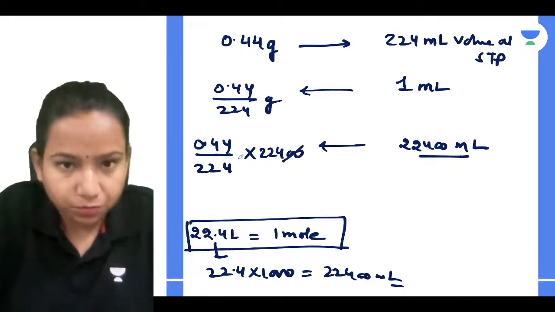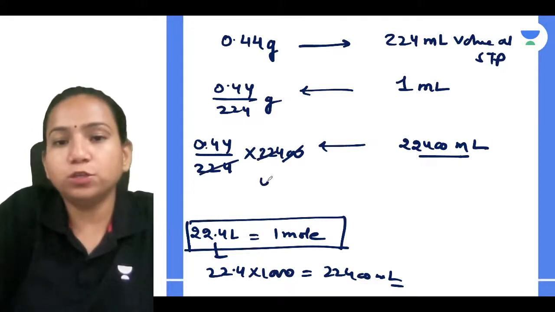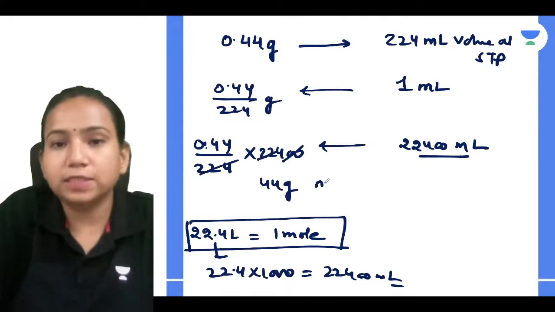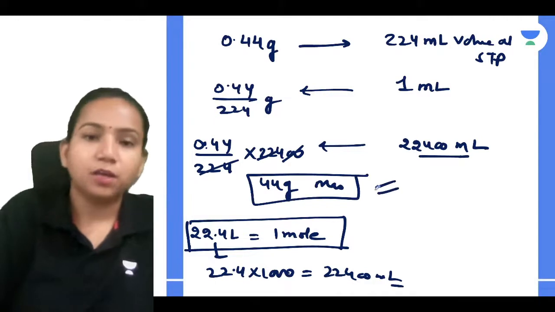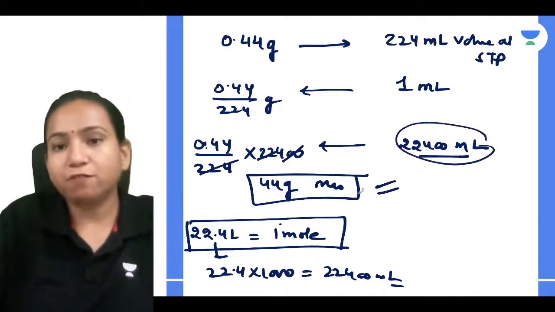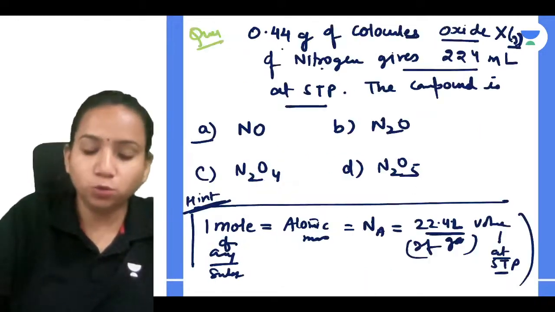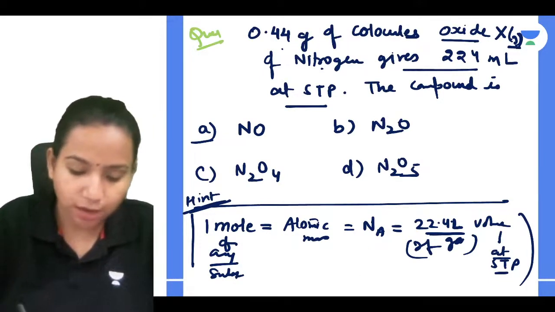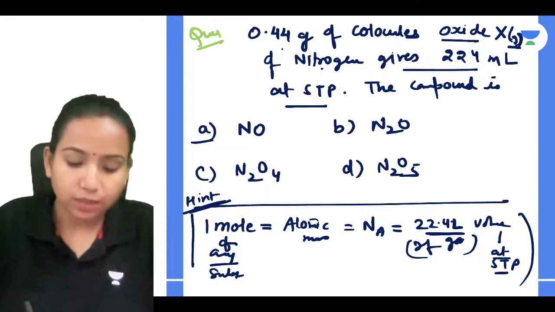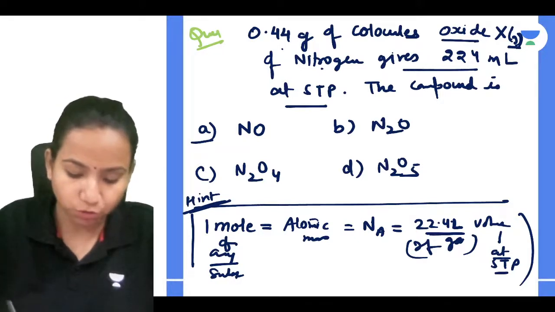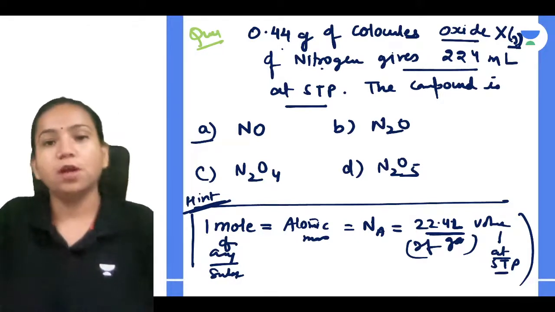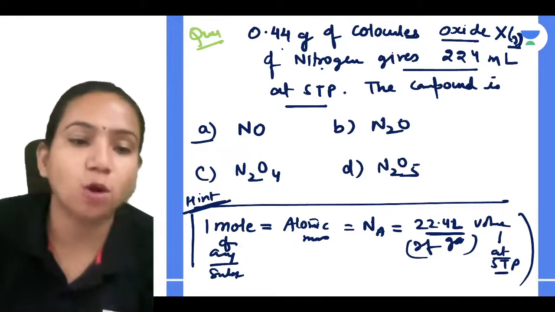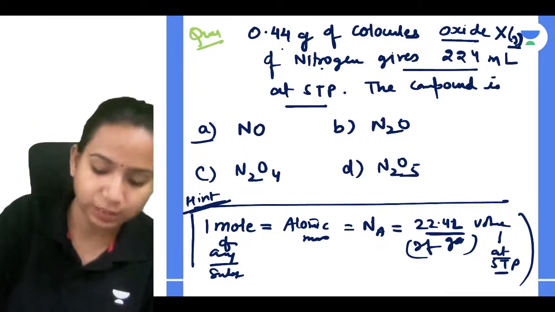You got 44 gram is the mass of oxide, right? And 1 mole has its atomic mass also. So what you will do, you will go to the options and check which option is having the atomic mass equal to 44. Ridhima, Anubhav, will check which option is having atomic mass equal to 44 and that will be the answer.